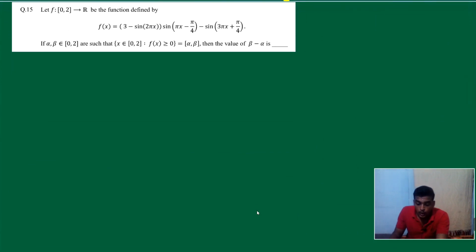Next. Okay, 15th question. It's somehow lengthy. We can say it's somehow logical. It's a classroom question in many institutes. Even it is in my notes of trigonometry. Right. Okay, let's solve this. It's 3 minus sine 2 pi x, sine of pi x minus pi by 4, right?